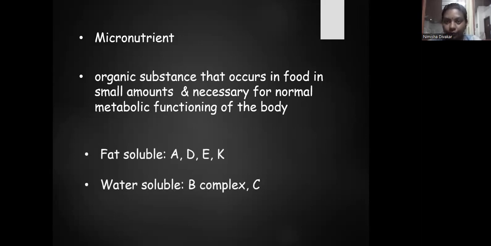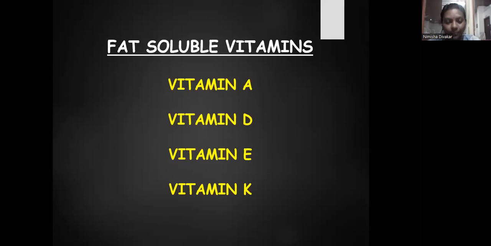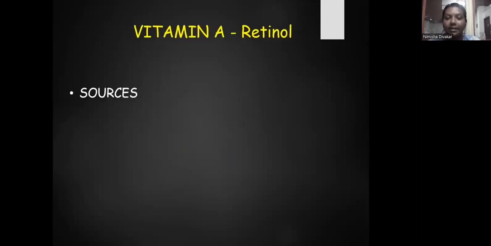There are 2 types of vitamins, fat soluble and water soluble. Vitamins A, D, E and K are fat soluble, whereas vitamin C and vitamin B complex are water soluble. First we will discuss the fat soluble vitamins.